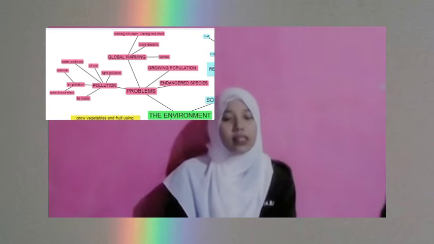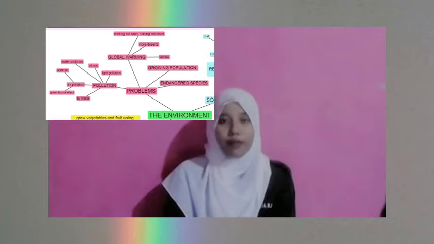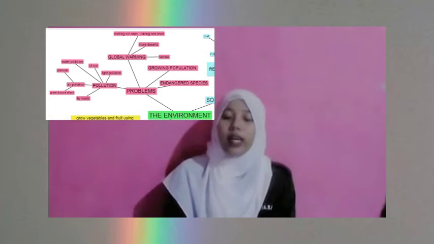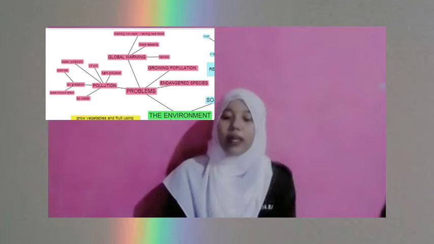Greenhouse gases such as carbon dioxide and methane occur naturally in the atmosphere. In fact, they are necessary for life on Earth. They absorb sunlight reflected from Earth, preventing it from escaping into space. By trapping heat in the atmosphere, they keep Earth warm enough for people to live. This is called the greenhouse effect.